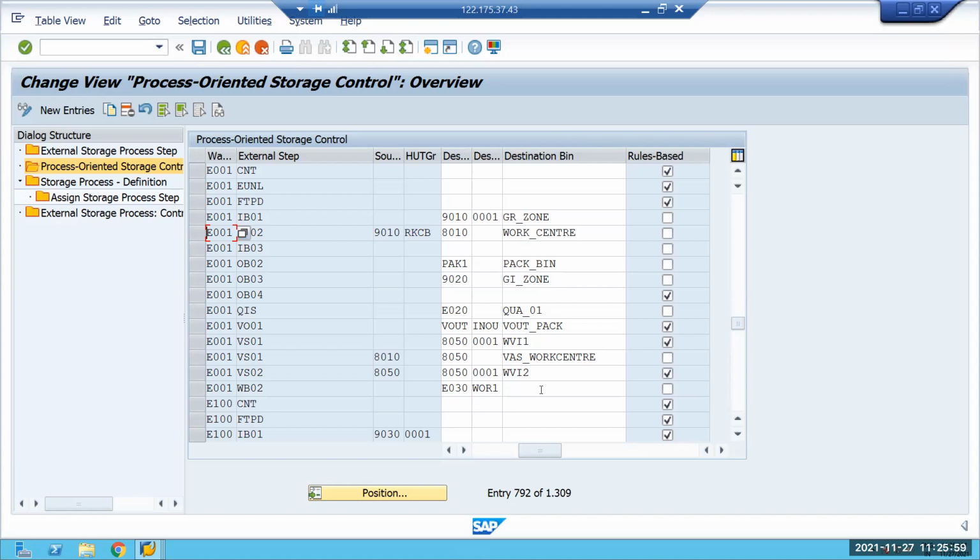Yeah. But my question is, in the real time scenario, if they have multiple normal packing work centers, and you want rule based, you cannot hardcode anything. Only the system will propose the destination storage type, the packing work center storage type. But the bin and all, only the user has to scan and confirm, right? Is this the way of working? Go to pack DTST. I told you. Go to that scenario.